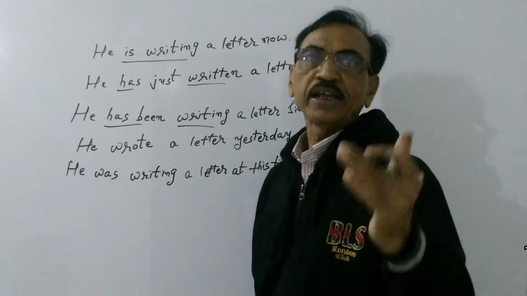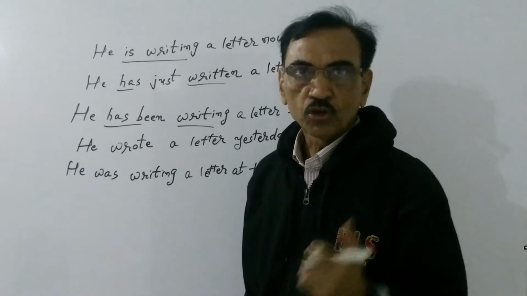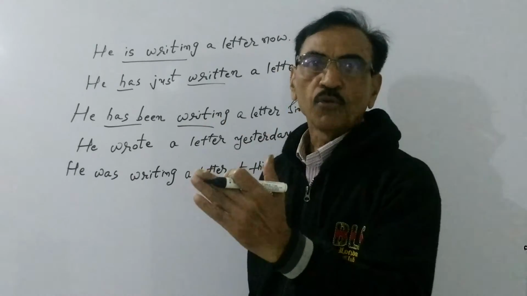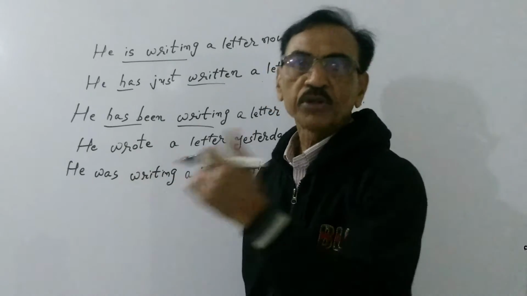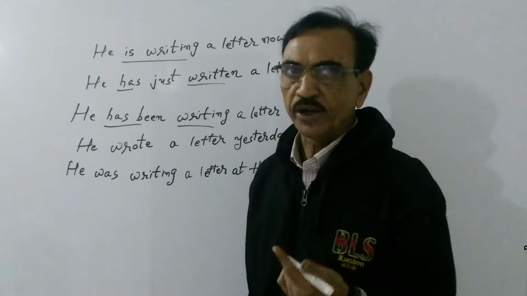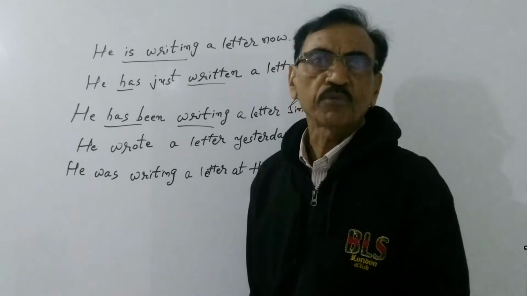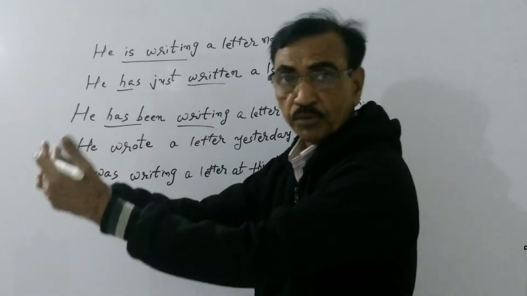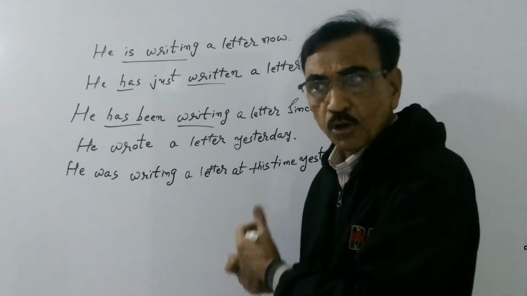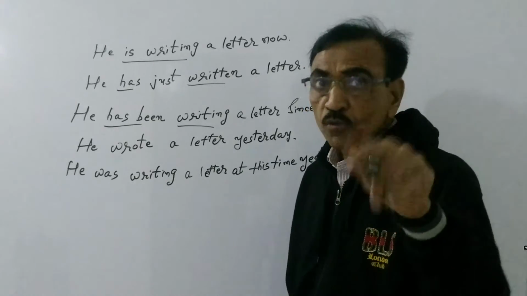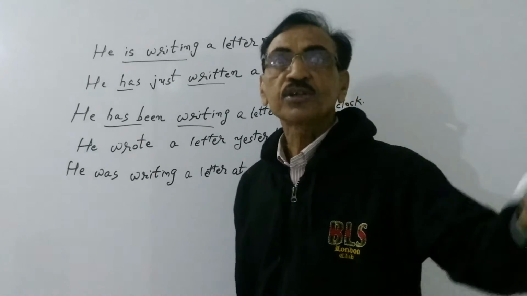He was not writing a letter at 5 o'clock yesterday. If it is interrogative, so was he writing a letter when he went his home? Or was he writing a letter at this time yesterday? Try to understand, friend. It's very easy. Now if the sentence begins with a question word, I have to write down question word plus was, were according to subject plus verb with ing plus object. So what was he writing? What was he writing at this time yesterday?